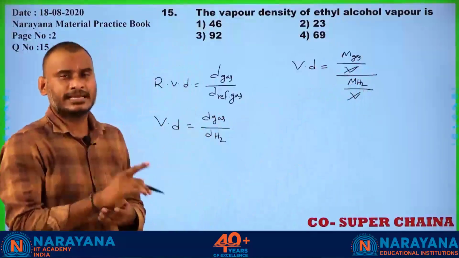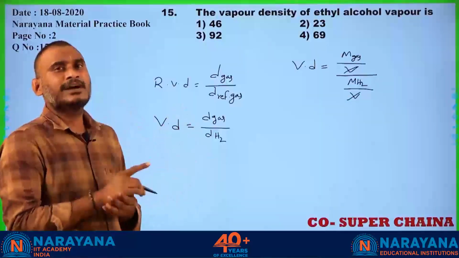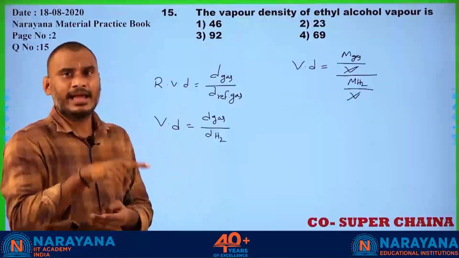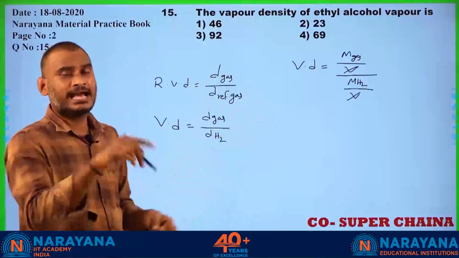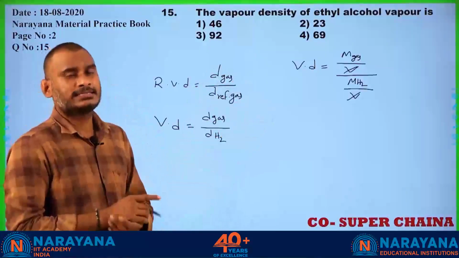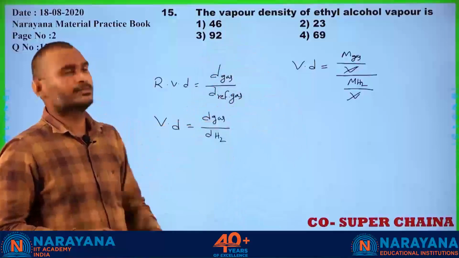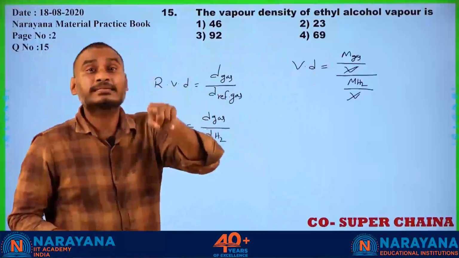Vapor density is nothing but the density of a gas to the density of hydrogen. It is the ratio between the relative density of a gas and hydrogen gas, which are present at the same volume, temperature and pressure.